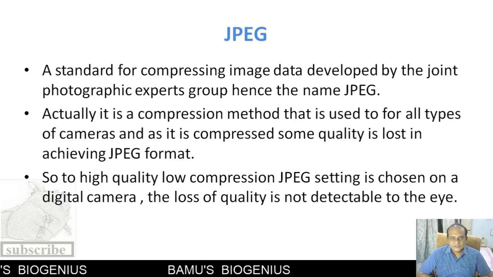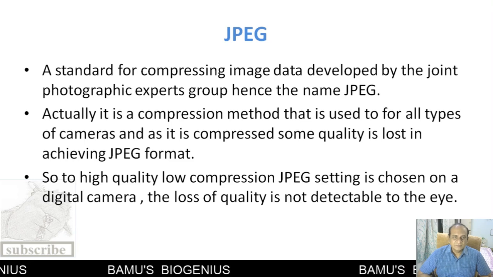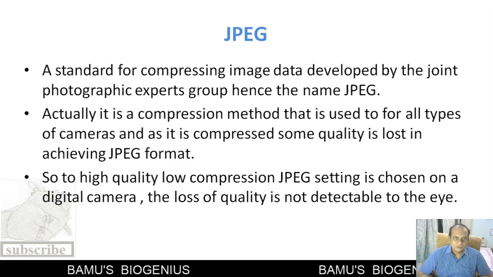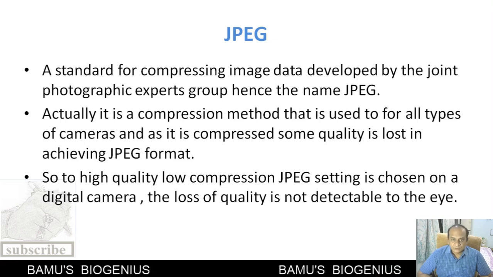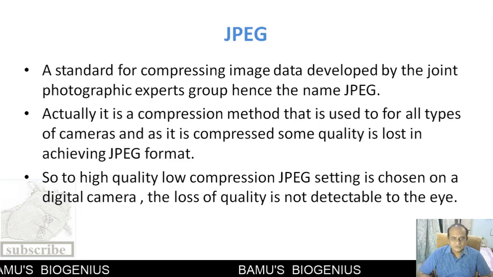This is the compression method used for all types of cameras. When it is compressed, the quality of the photograph is lost. So a high quality, low compression JPEG setting is chosen on a digital camera, so that the loss of quality of a photograph can be minimized.